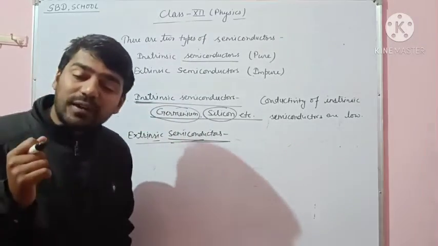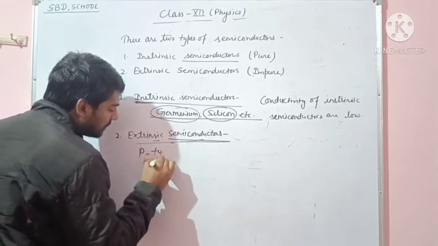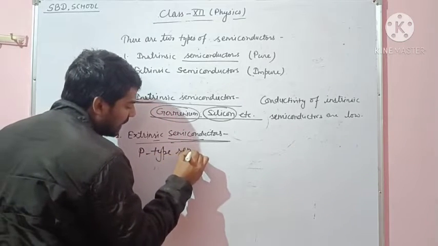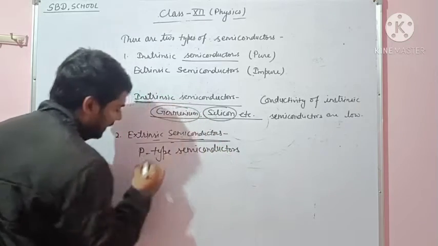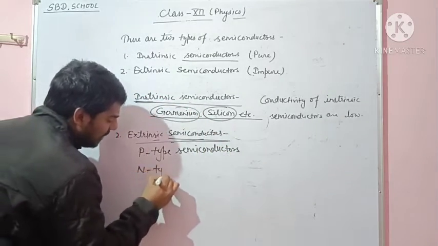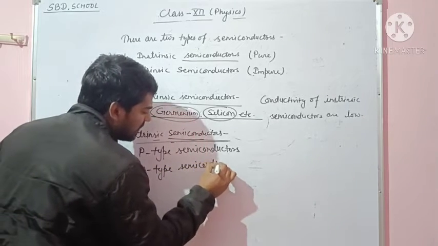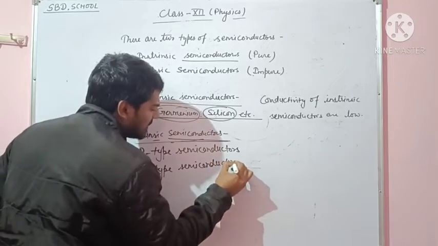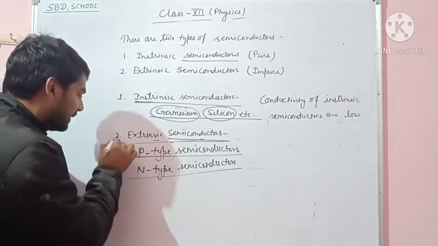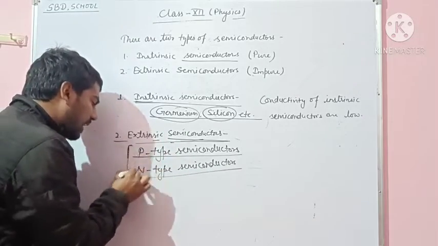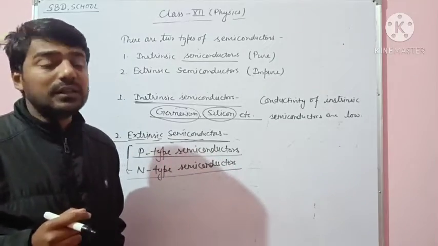There are two types of extrinsic semiconductors: the p-type semiconductor and the n-type semiconductor. These both are extrinsic or impure semiconductors.